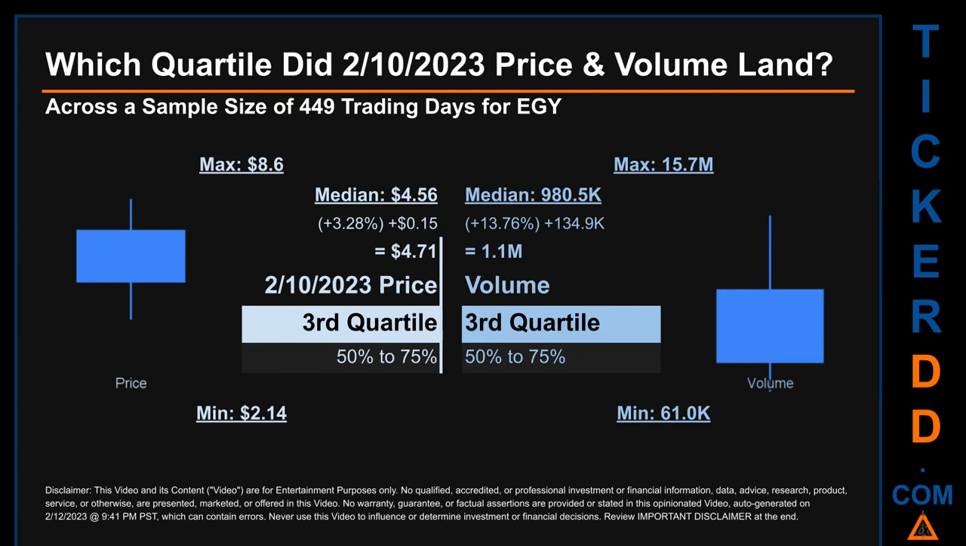Descriptively, EGY has a median price of $4.56. Therefore, the 10th of February 2023 price was higher from that middle marker by 3.28%. The day's volume of 1.1 million was more than the median by 13.76%.